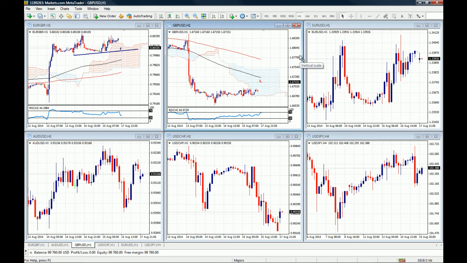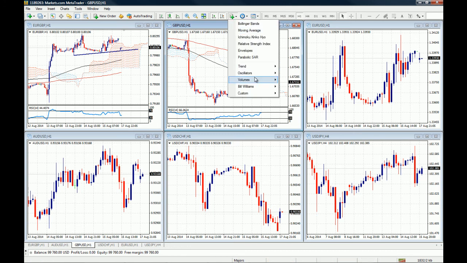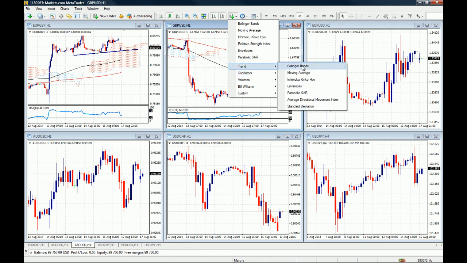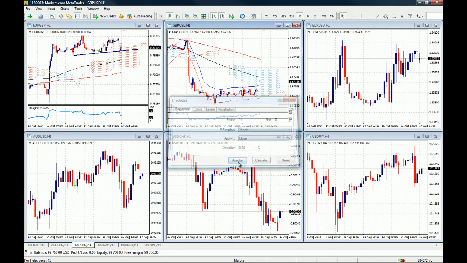because you have to trade within your trading style. And the cool thing about this is that, for example, if you have this indicator template already set, you can just add some extra indicators to the template. And let's say that we want to add the envelopes to this template.